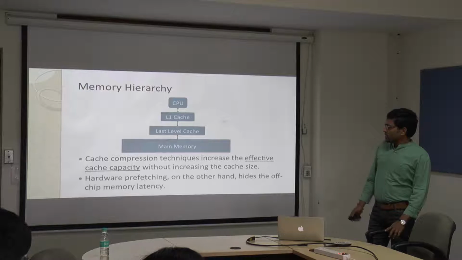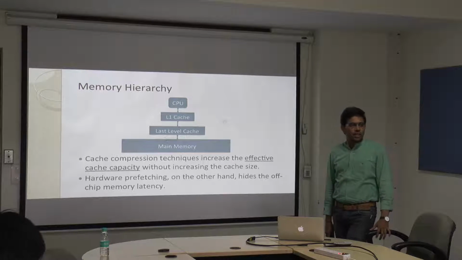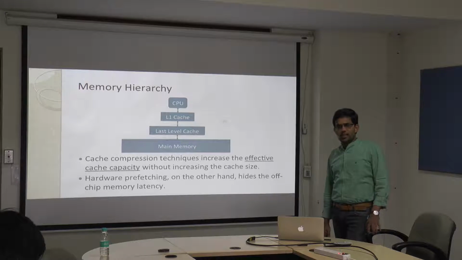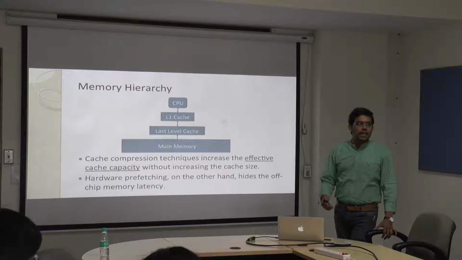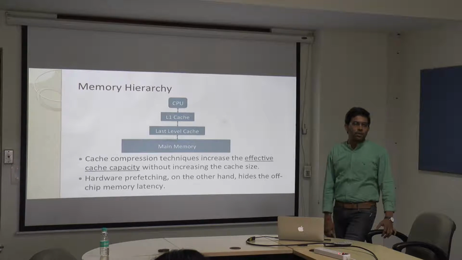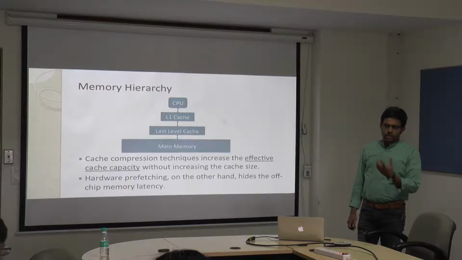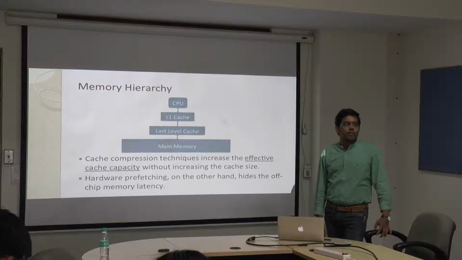The next one is prefetching. Prefetching can be done at the software level or at the hardware level. In software prefetching, the compiler will insert prefetch instructions so that you can bring the data in advance, before the processor actually requests it. We prefetch the data so that it can be used when the processor actually requests it by generating a demand request.